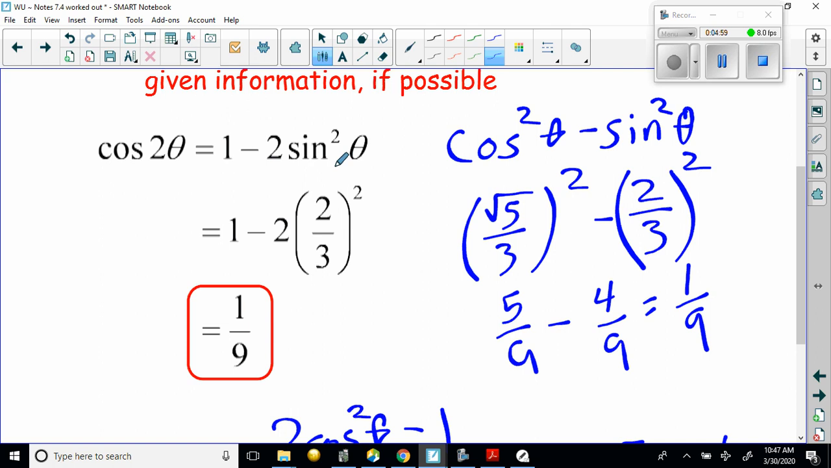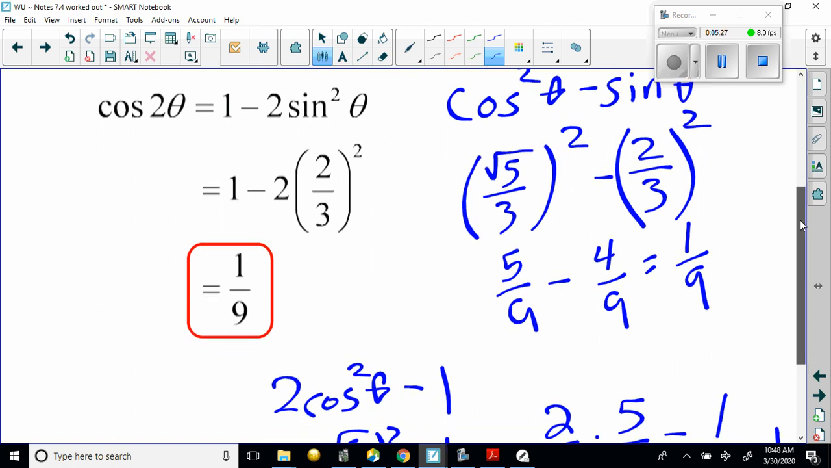Now, since I had the information from the last problem of the value of cosine was root 5 over 3, I could also do the cosine squared theta minus sine squared theta version. Okay, so it's going to be root 5 over 3 squared minus 2/3 squared. So root 5 over 3 squared is 5 over 9 minus 2/3 squared, which is 4 over 9, which is equal to 1/9. Same answer.